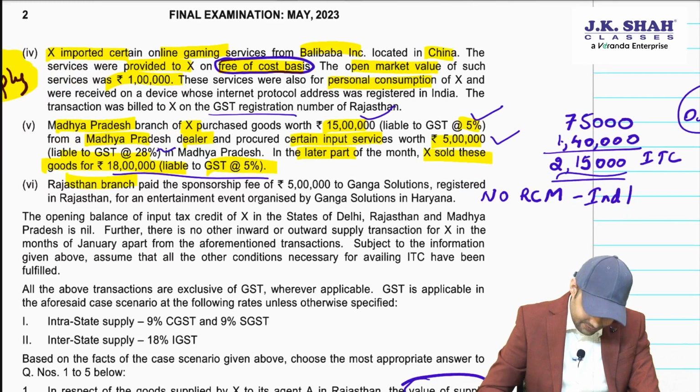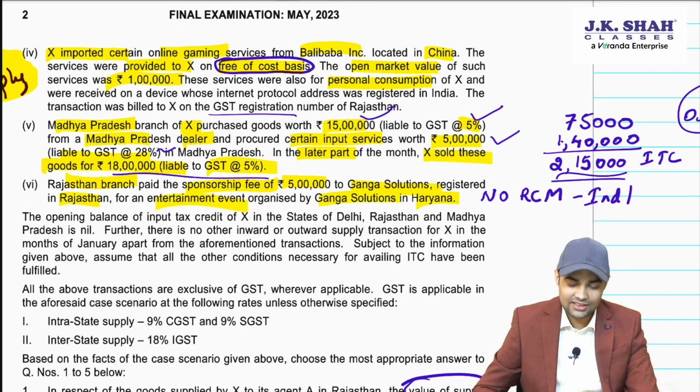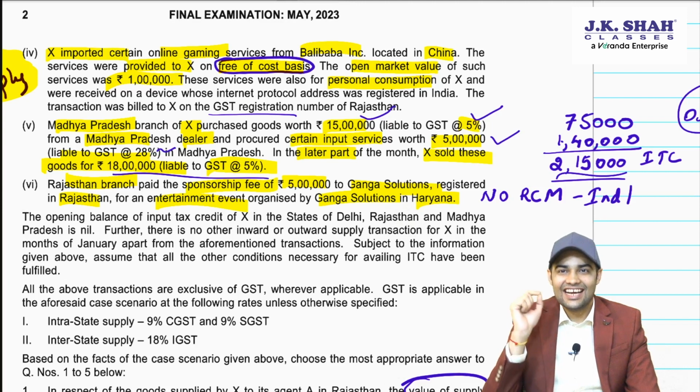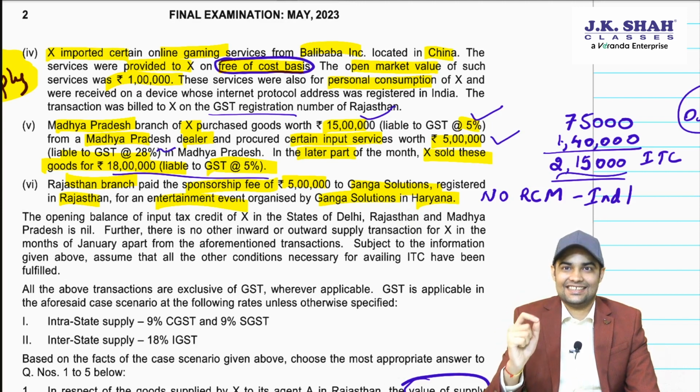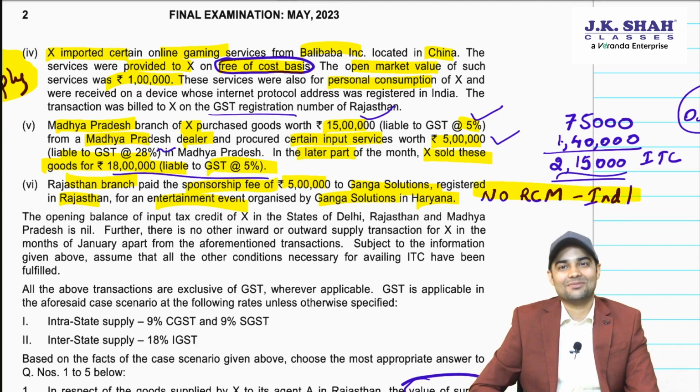Rajasthan branch has paid a sponsorship fee of 5 lakh to Ganga Solutions registered in Rajasthan for an entertainment event organized by Ganga Solutions in Haryana. People, be very careful. At the beginning, the case study says X. That means he's an individual. And for sponsorship services, RCM is applicable only when it is received by a partnership firm or body corporate. So will RCM be applicable? The answer is no, because he is an individual. RCM will not be applicable.